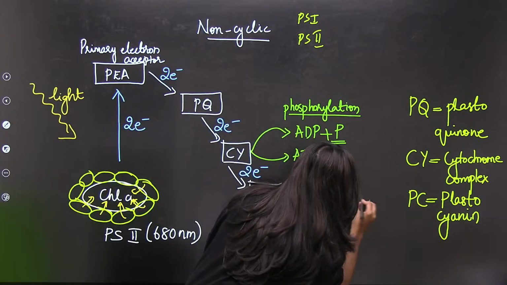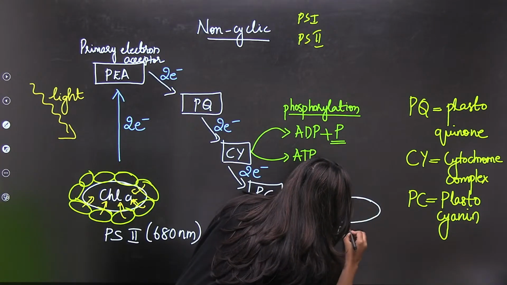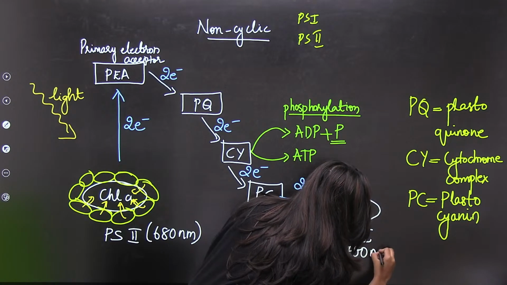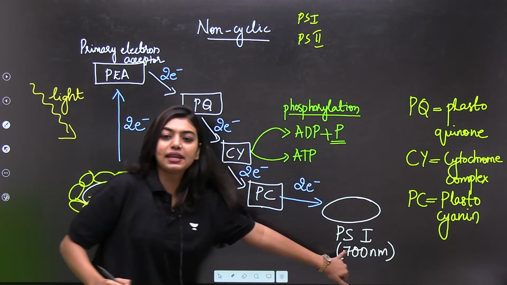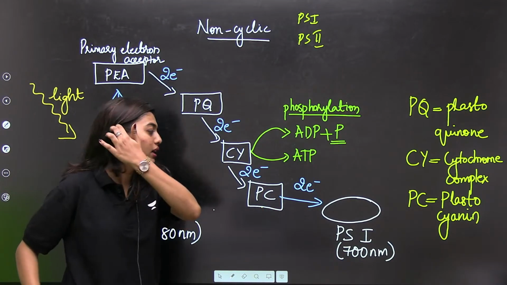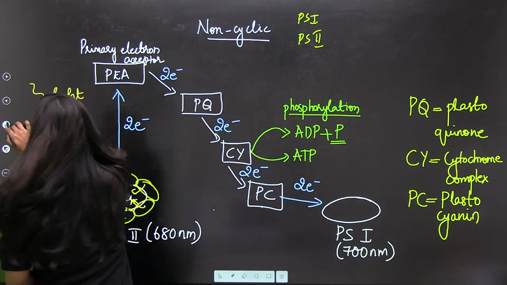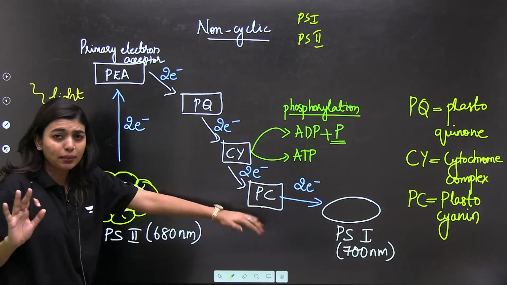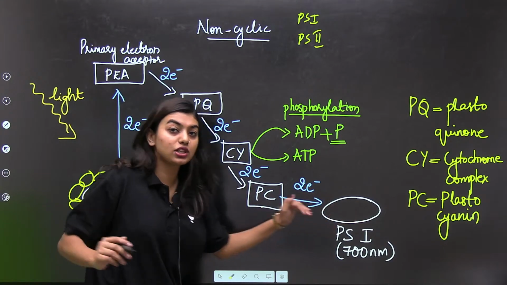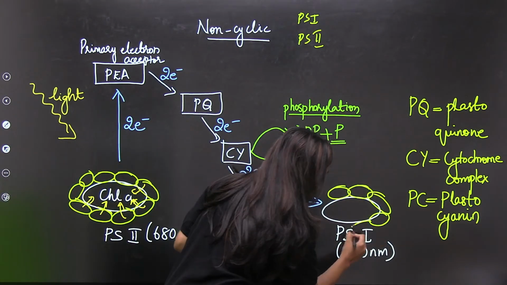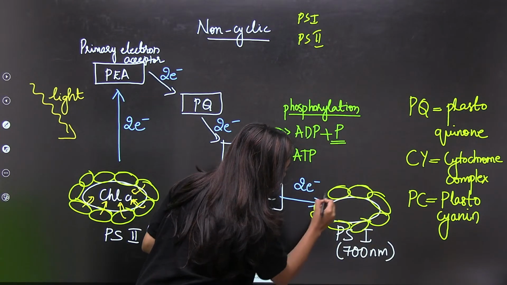We are going to see our PS1, that is 700 nanometer. Students, PS1 700 nanometer. Here the energy is more. It is not going to stop. It is going to PS1 from PS2. So it is not going back to PS2, but is going to PS1.